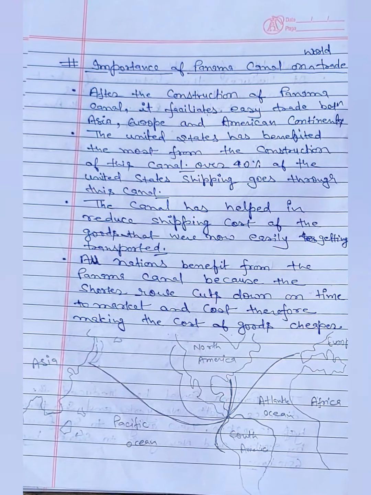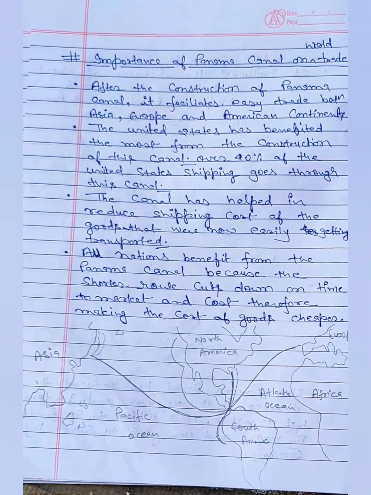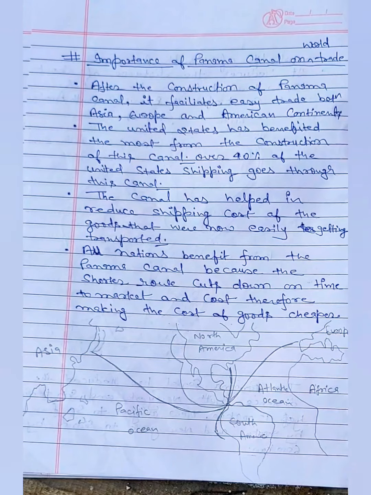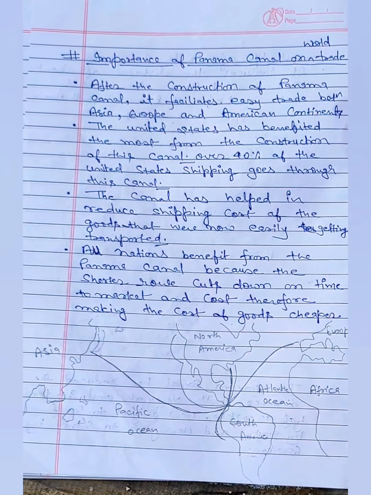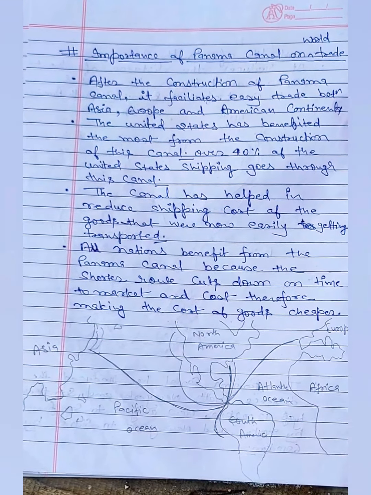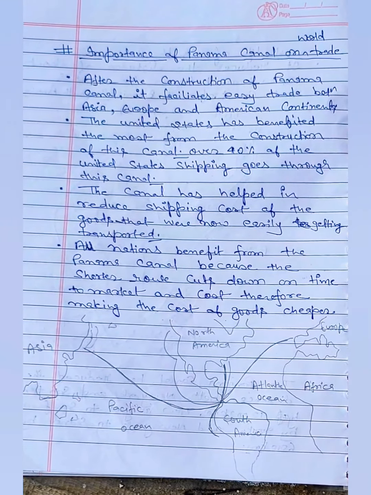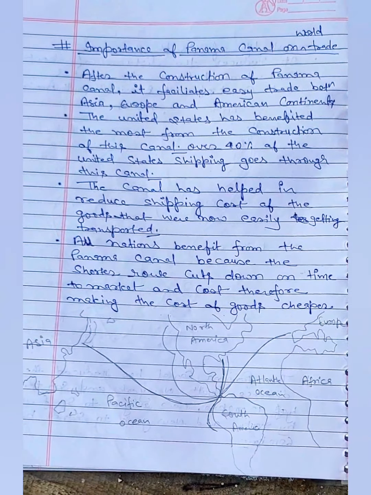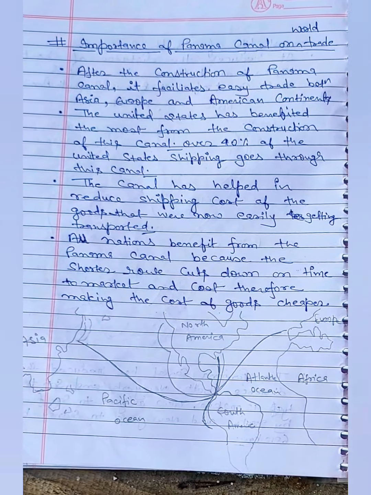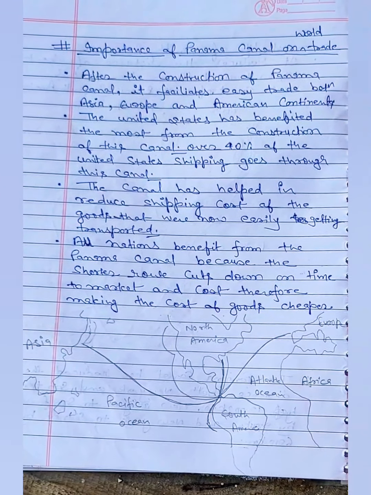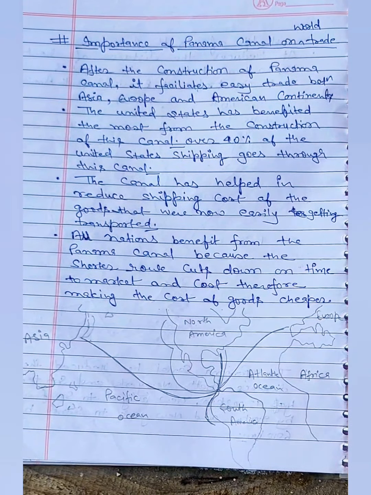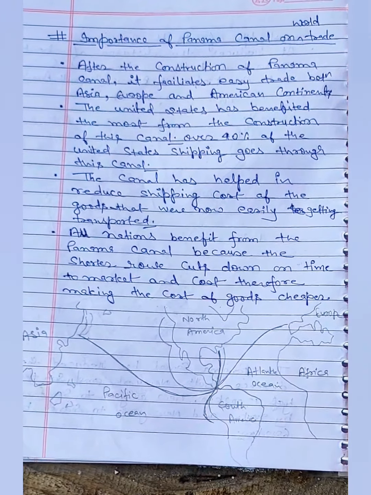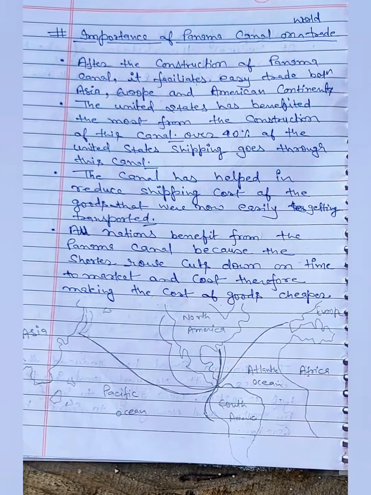After the construction of the Panama Canal, it facilitated easy trade between Asia, Europe and American continents. The United States has benefited the most from the construction of this canal. Over 40% of United States shipping goes through this canal. The canal has helped reduce the shipping cost of goods that are now easily transported. All nations benefit from the Panama Canal because the shorter route cuts down on the time to market and cost, therefore making the cost of goods cheaper.